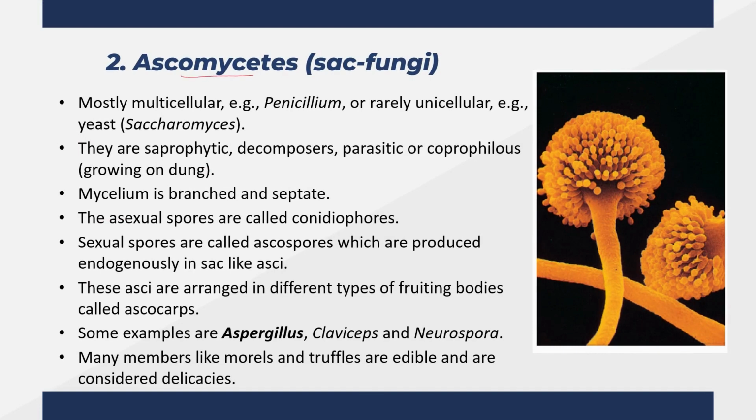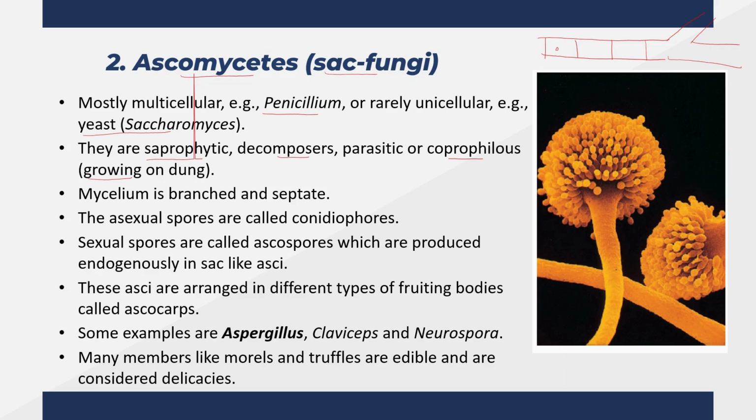Ascomycetes are also commonly called sac fungi. They are mostly multicellular, such as Penicillium, and rarely unicellular, such as the most important and popular species, yeast Saccharomyces. They can be saprophytic, decomposers, parasitic, or coprophilous. Coprophilous means that they grow on dung. Their mycelium is branched and septate. The mycelium has a clear-cut cell wall and uninucleate conditions can be found. There are also branches in the mycelium.